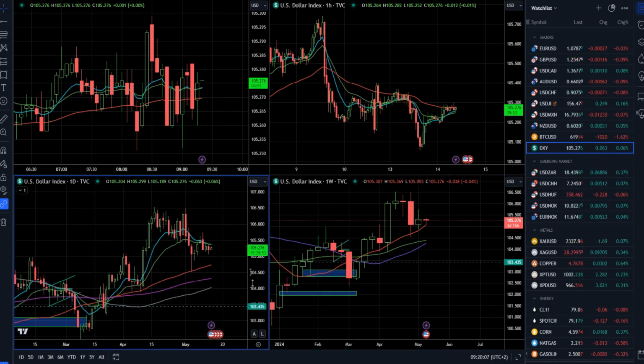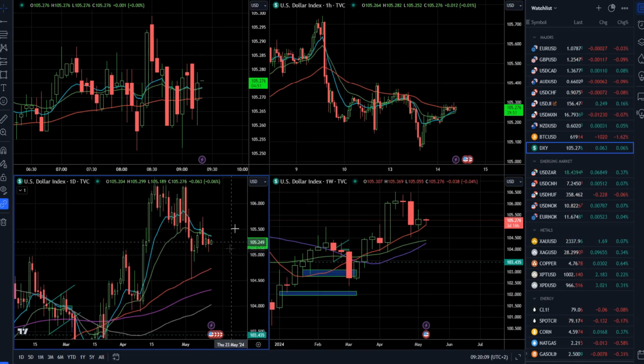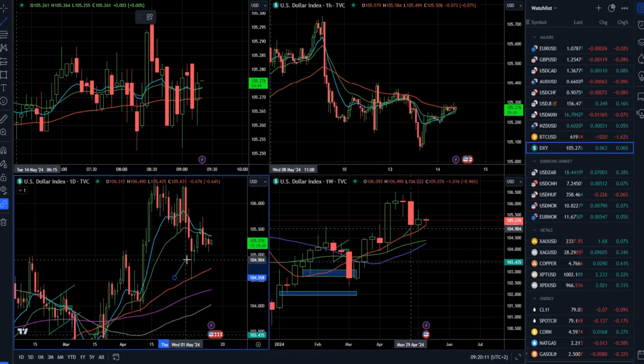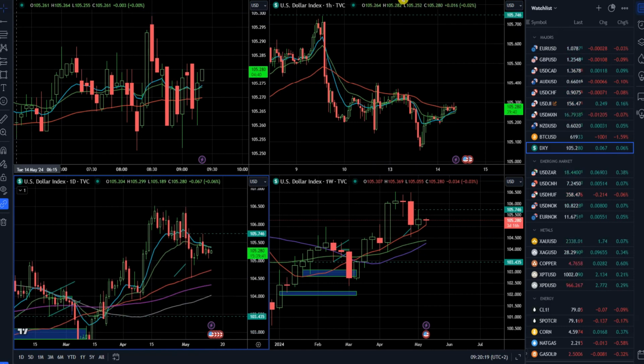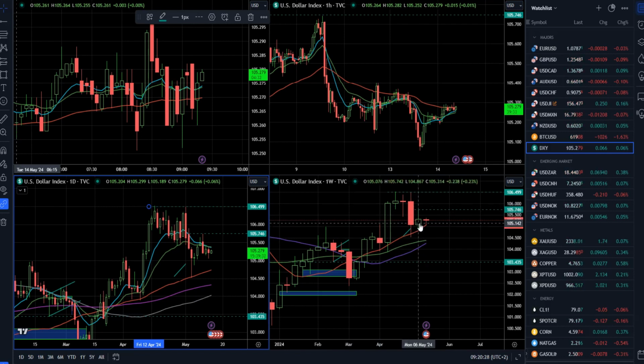Dollar index is holding around the declining 10 and 20-day moving average, still with a rejection from the rising 50-day from last week. And I see potential for the retest of the high 105.75. And if market can break this level, this will be a good confirmation for the retest of 106.50 mark. On the weekly time frame, we can see that we had an inside week last week. So that is basically a sign of consolidation.